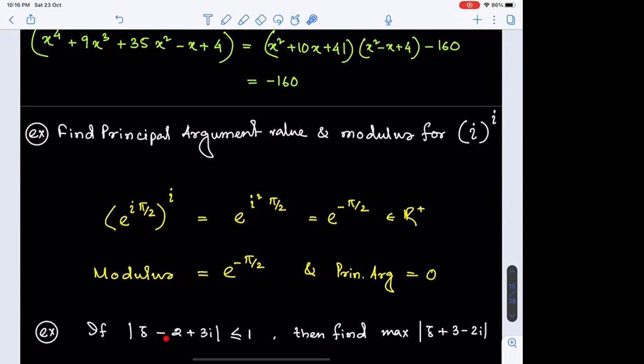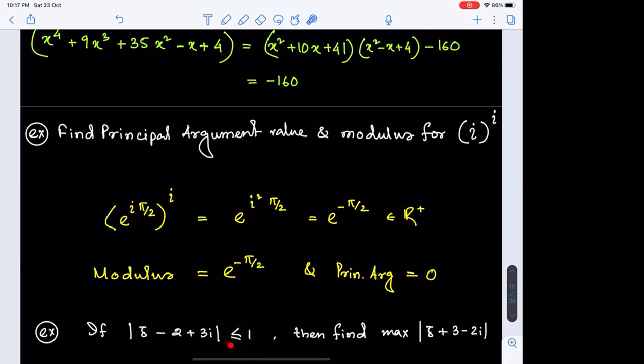So z minus 2 plus 3 iota, which can also be treated as z minus of 2 minus 3 iota, and when written within modulus, it gives you the geometric distance between z and the point 2 comma minus 3. Yes, sir. And what has been stated about that distance?